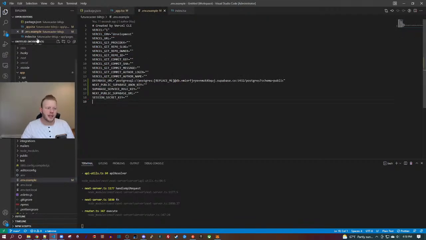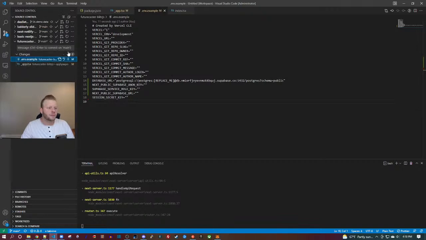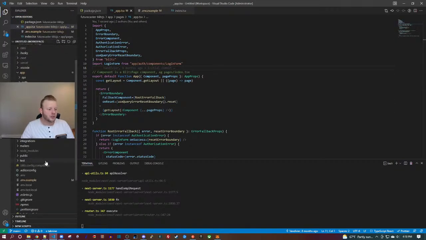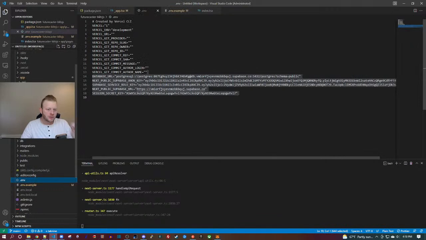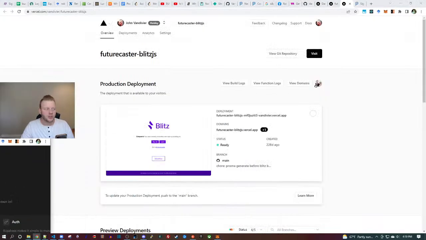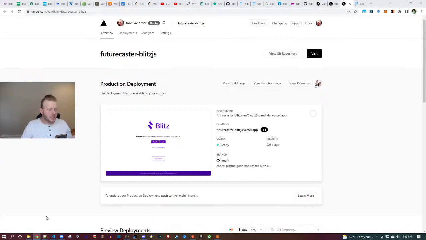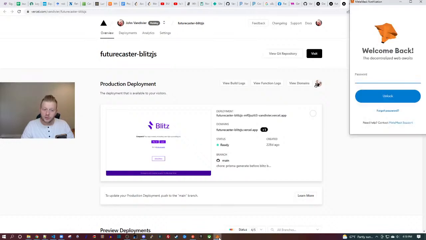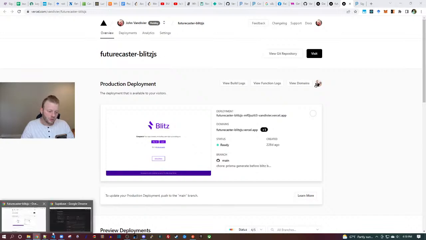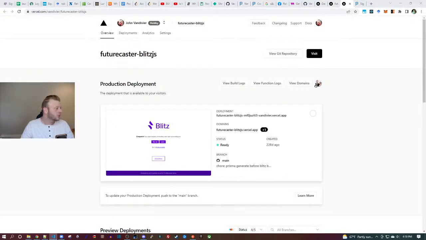Okay, so we have this example. Keep an eye on these, but I need the real values, right? So let me take this off screen so I'm not showing you my real values. Give me a couple minutes, please. All right, cool.